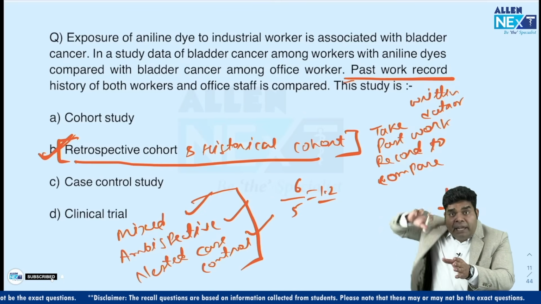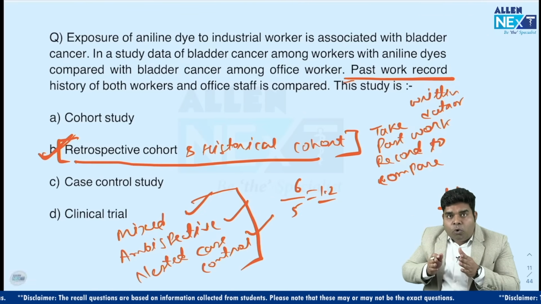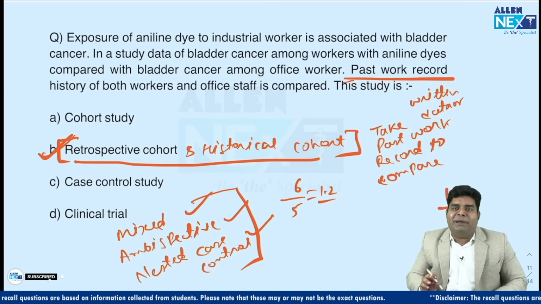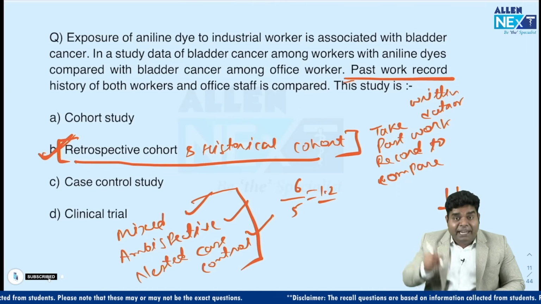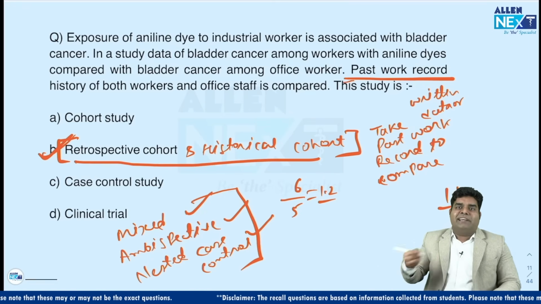Cohort में केस कंट्रोल का डेटा घुसा दिया गया है. कोहॉर्ट में केस कंट्रोल ने घोंसला बना लिया है ना. In the cohort, data of case control is nested, inserted. That's why it is nested case control.